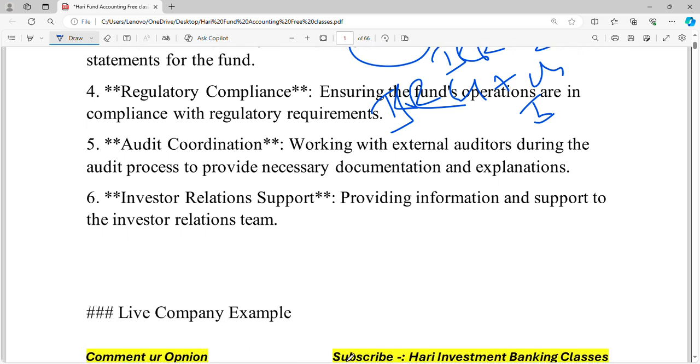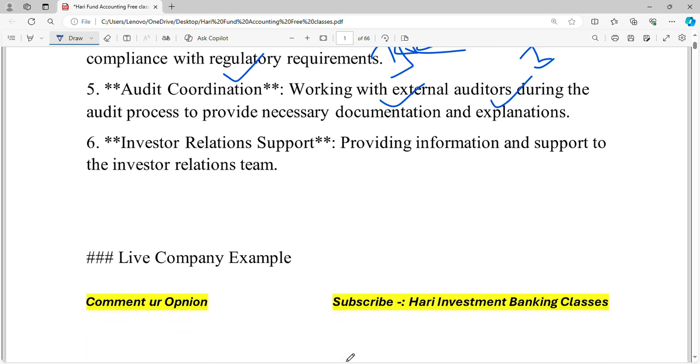Next, audit coordination. The fund accountant will need to coordinate with the auditor. Here the auditor means the working professional who is the external auditor during the audit process. The fund accountant needs to provide necessary documents and explanations about the funds.